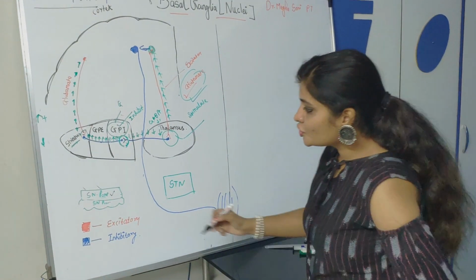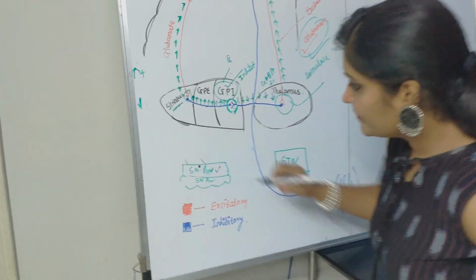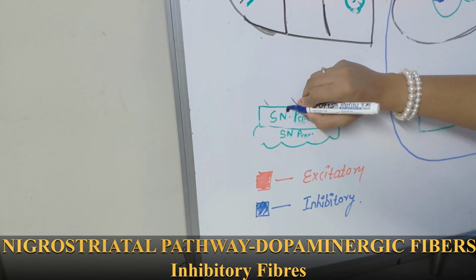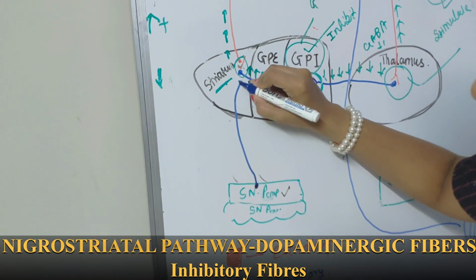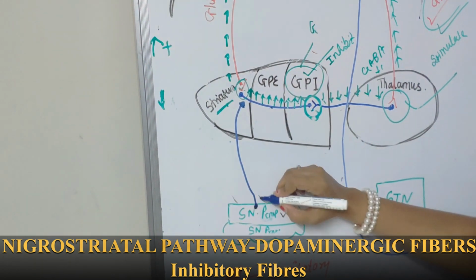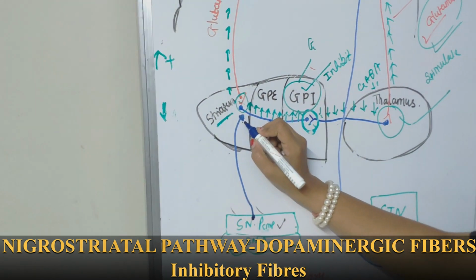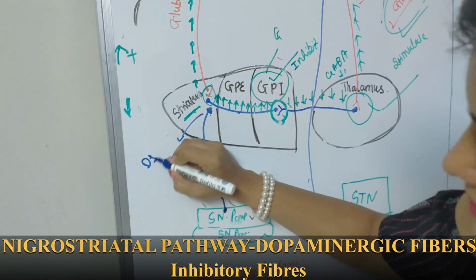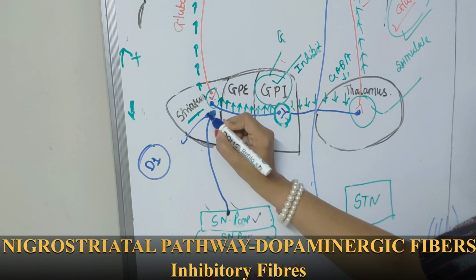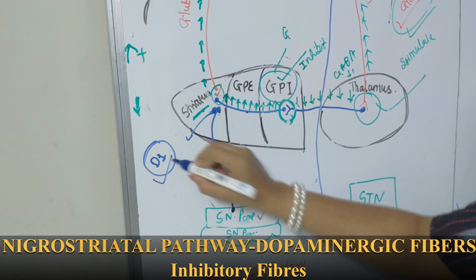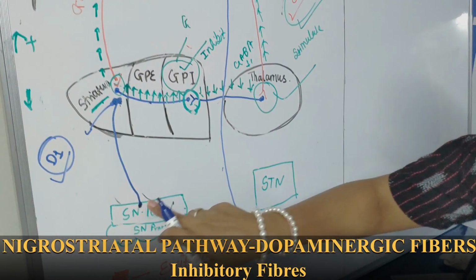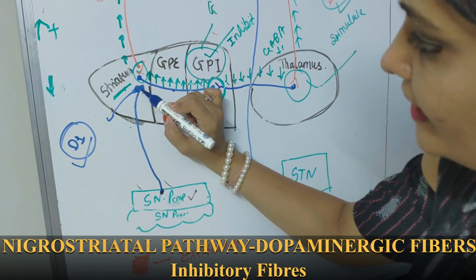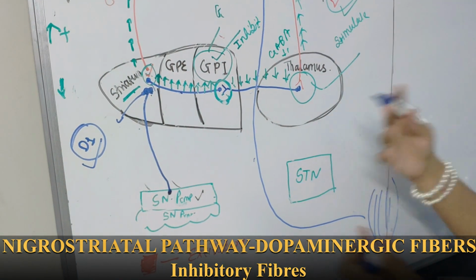We'll see it. One fiber originates from the substantia nigra pars compacta and goes to the striatum. Okay, so it is going to the receptor situated in the striatum. This receptor is called the D1 receptor. Okay, so this fiber has an excitatory function over this receptor. Now what happened?